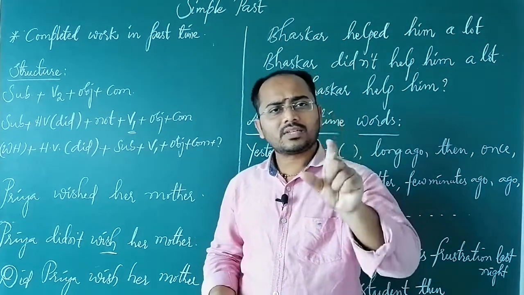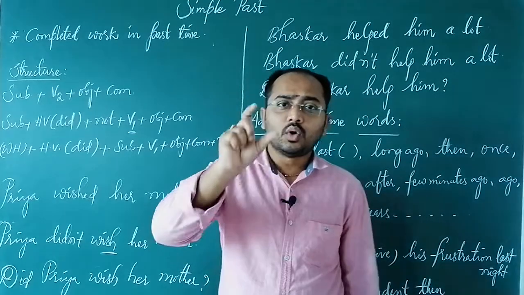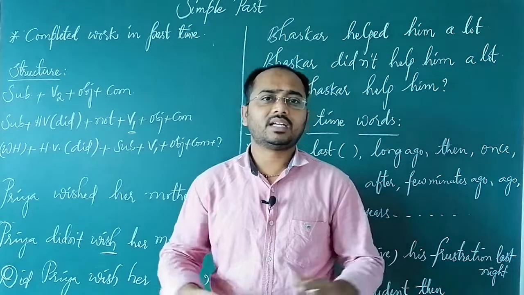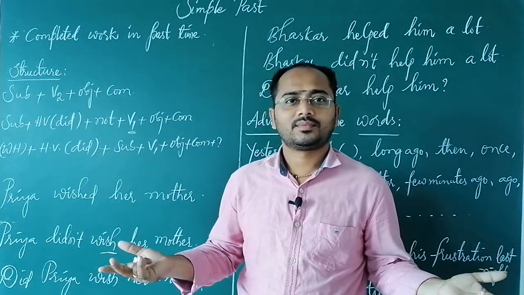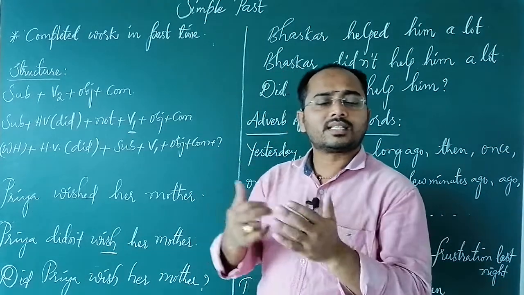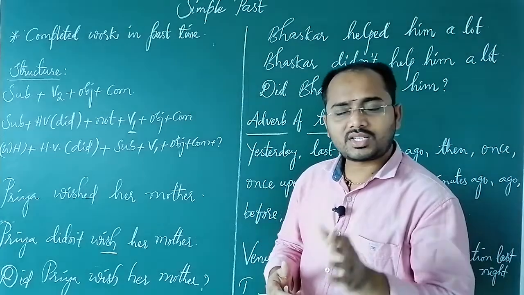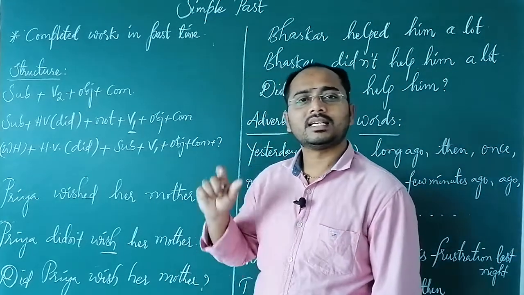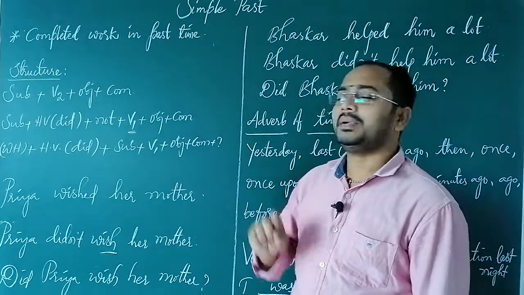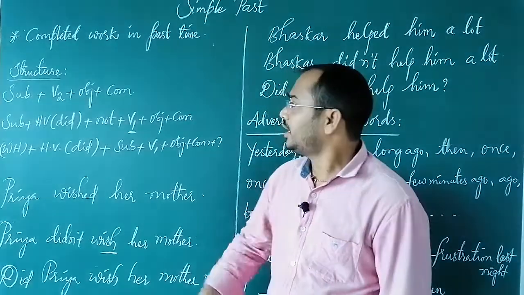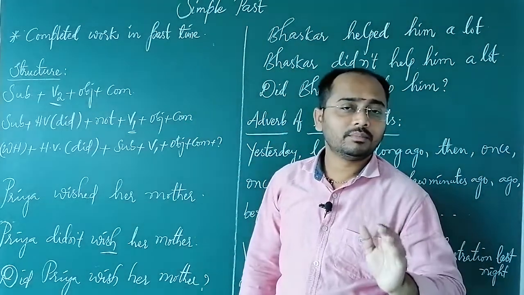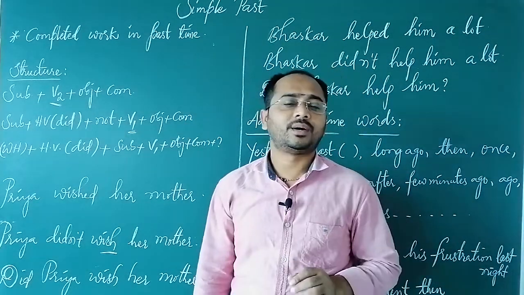Before that, first of all, we need to know it has its own structure, because different tenses have different structures. In the same way, for simple past, the structure is subject plus V2 plus object plus complement. So the main important thing here is V2. The verb must be in the second form.